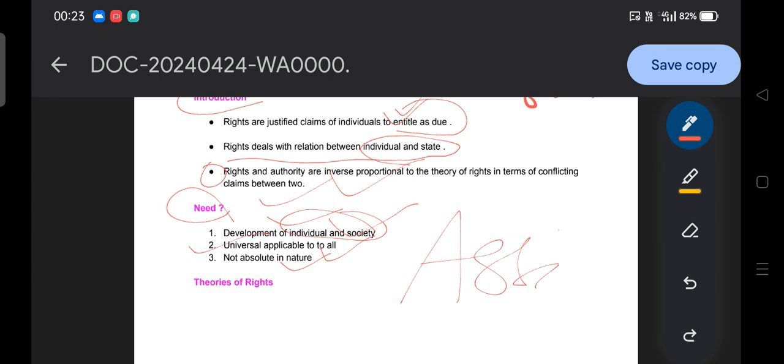You cannot claim that you have a right to get the due salary, because now your right is compromised; sometimes it is required for public interest, or for the sake of national interest. So rights are not absolute in nature.